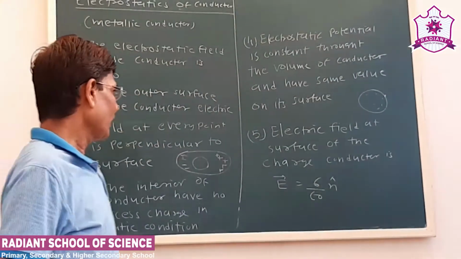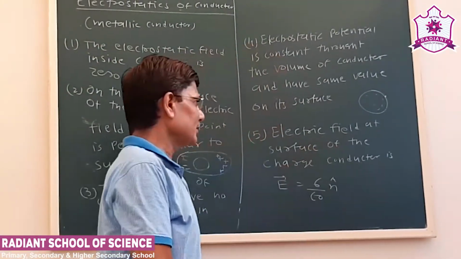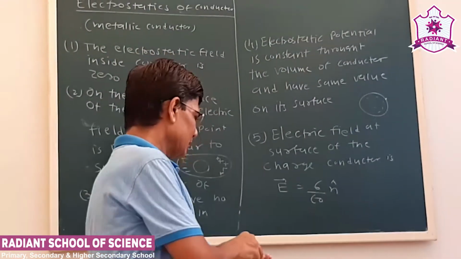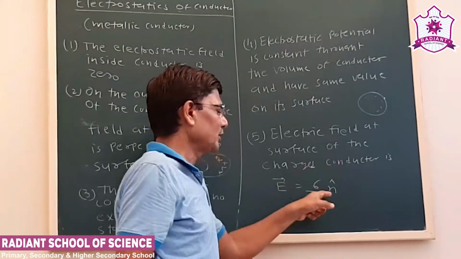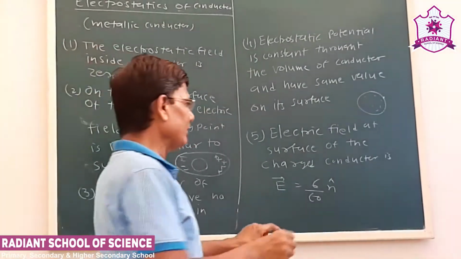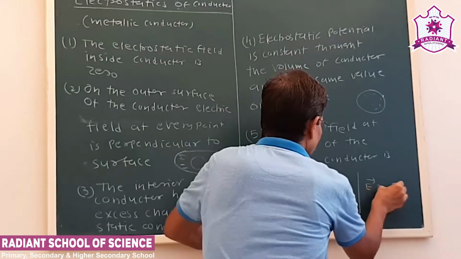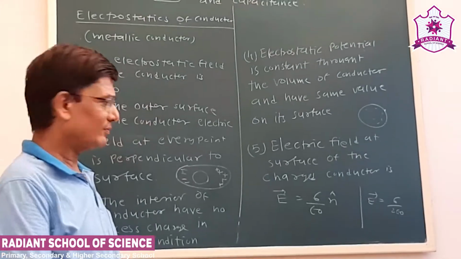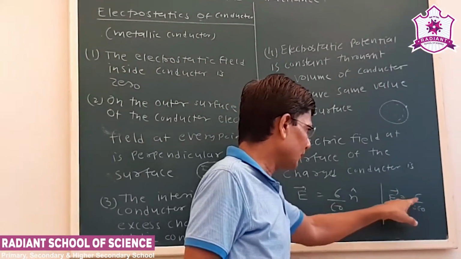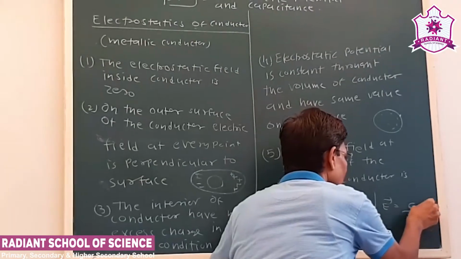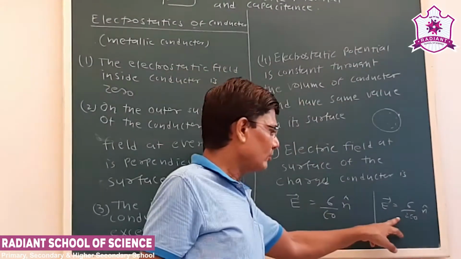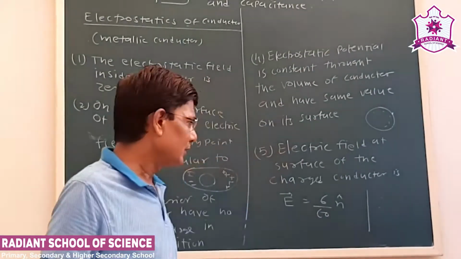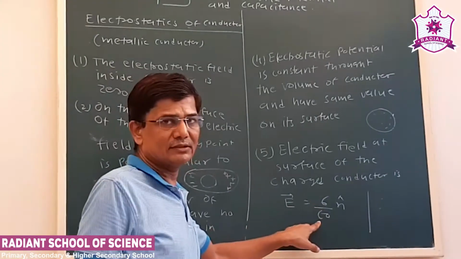And finally, the electric field at the surface of a charged conductor is given by E equals sigma upon epsilon 0 into n. In the first lesson we derived the formula for the electric field of a uniformly charged plane surface. That was E equals sigma upon 2 epsilon 0 into n. But remember, that was for a uniformly charged plane surface, whereas this value is for any surface under consideration.